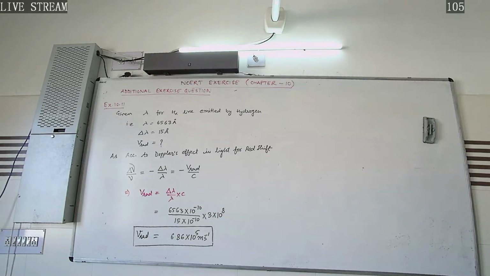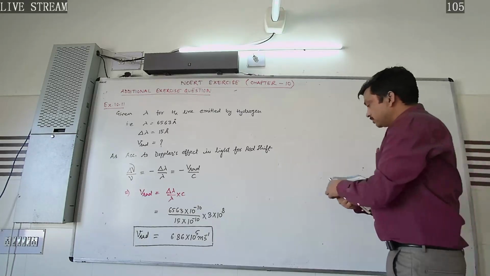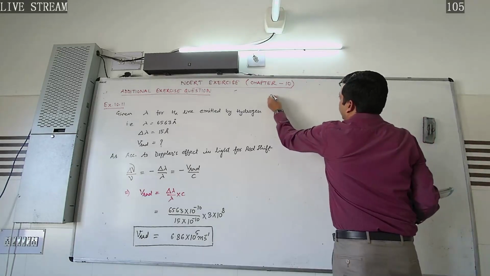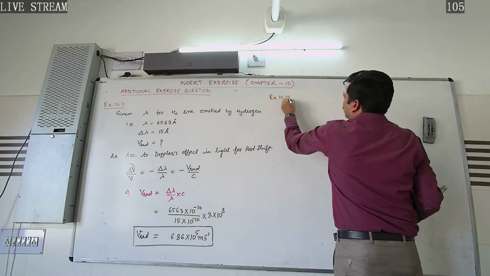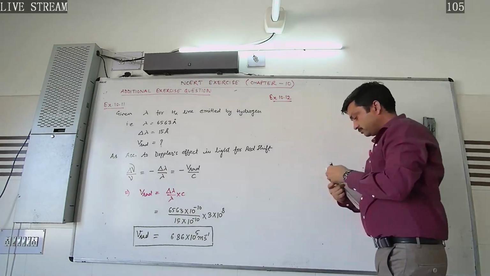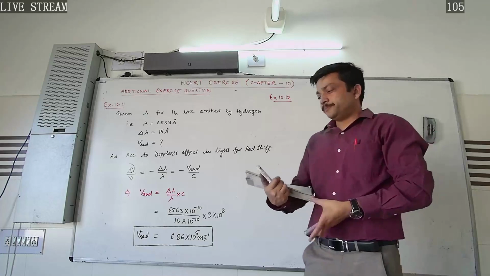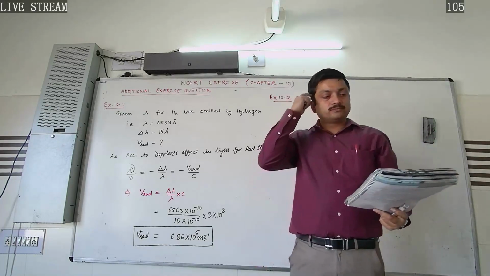Now let's move to the next question, exercise 10.12. What is the question?